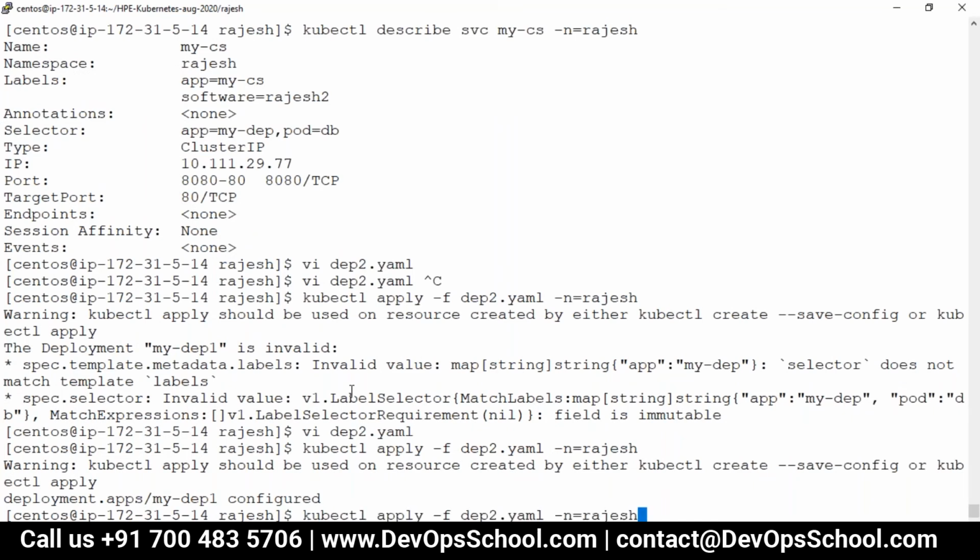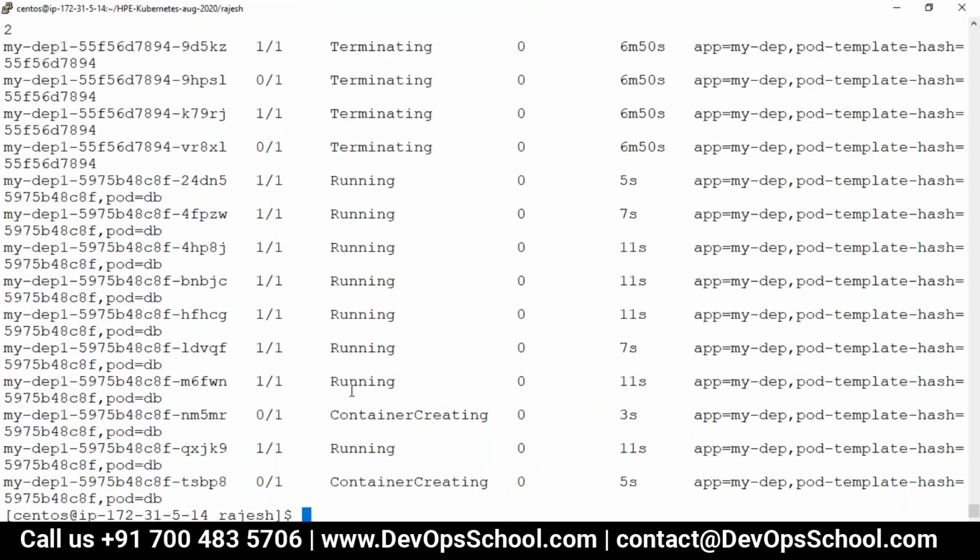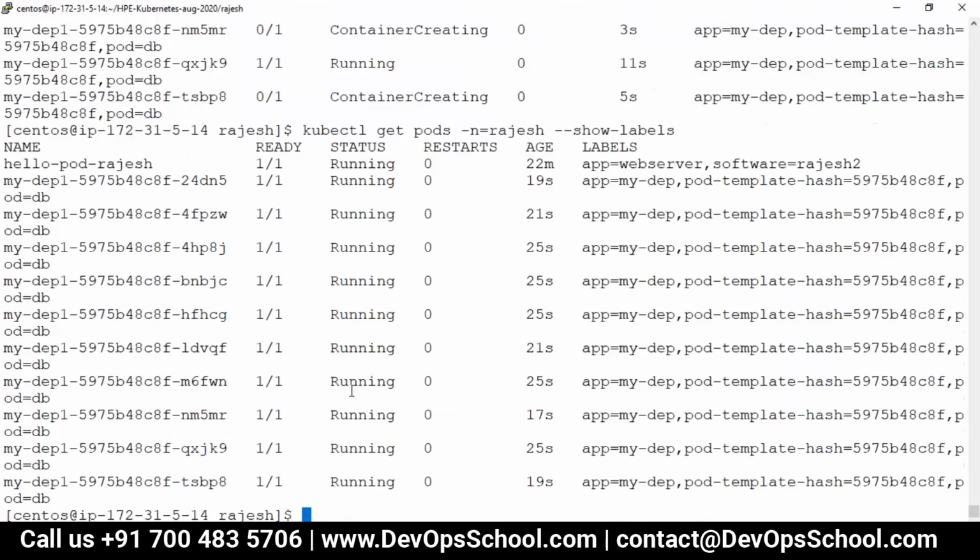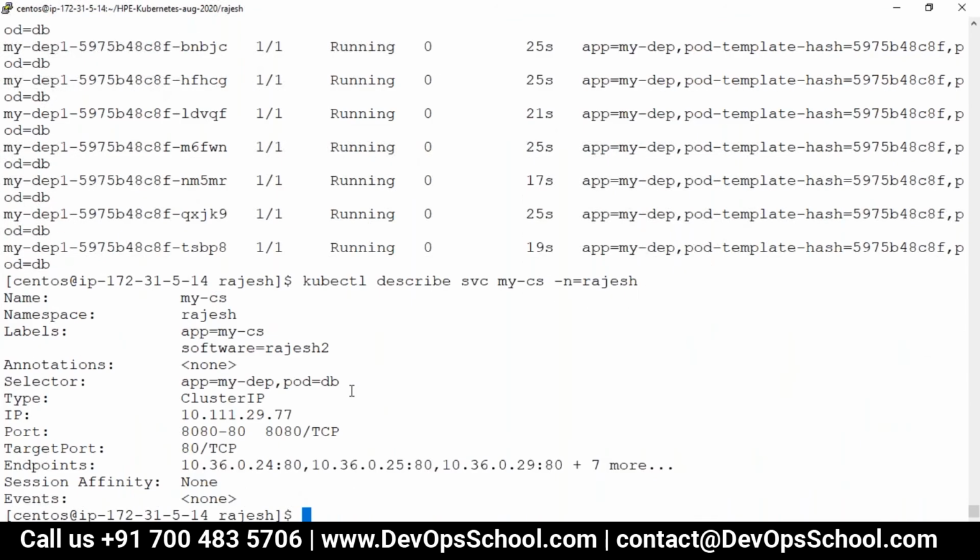Done. Can we check this pod now? It did come. Yeah, pod DV. See here, it's deleting, the new rollout has happened. So when you change the labels, it terminates the old one and creates a new one. So done. Now can we check the service? See here. Done. So you can do the two labels also, matching the selector with these two labels.